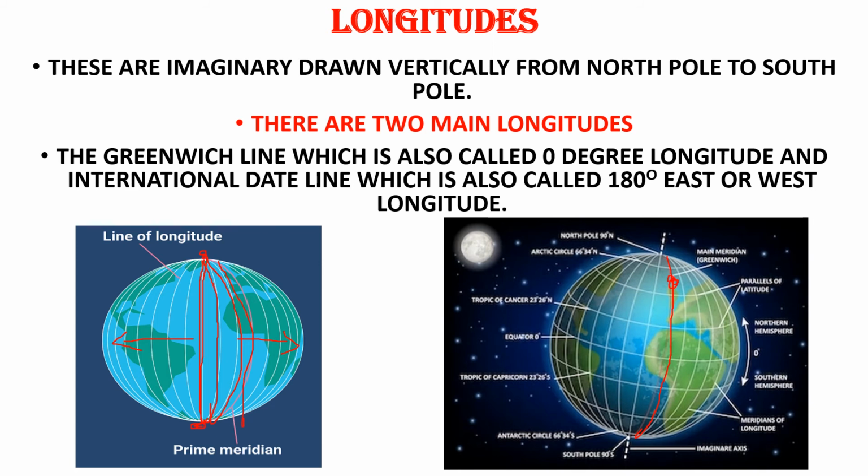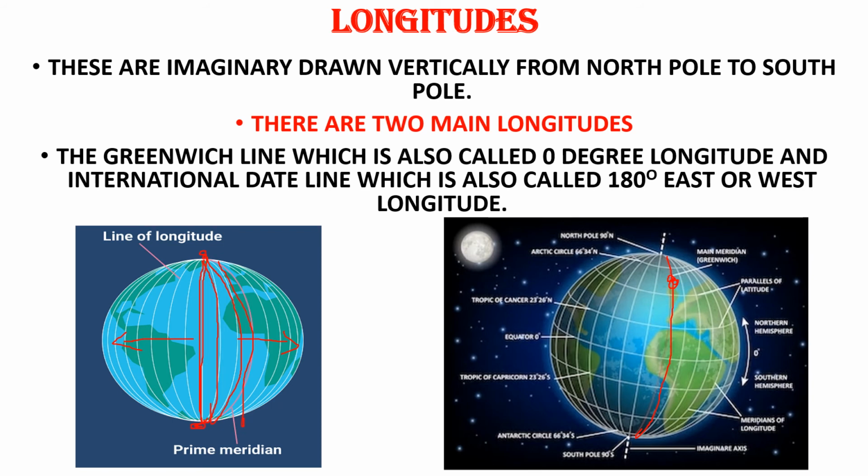And we all calculate time according to this line, Nana. And the international date line, which is also called 180 degrees east or west. It will be on the other side of the globe, Nana. We cannot see it in this image. So that is another important longitude.